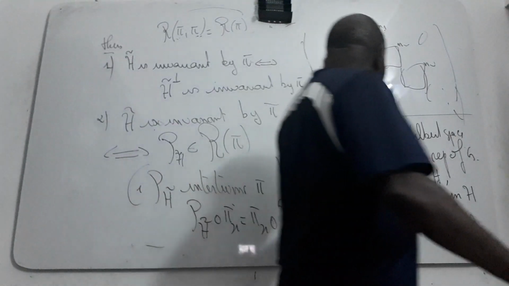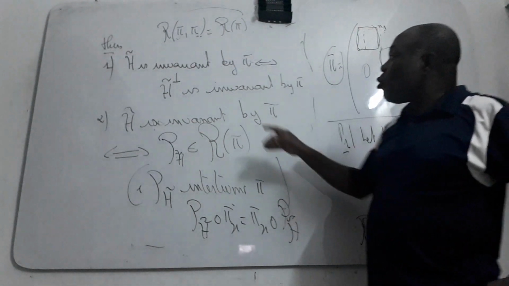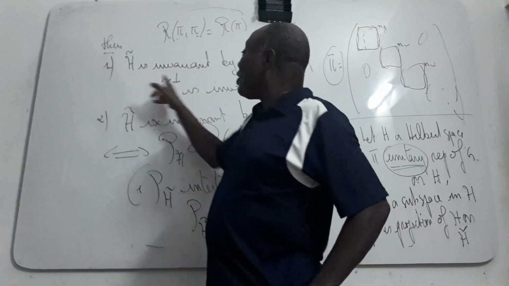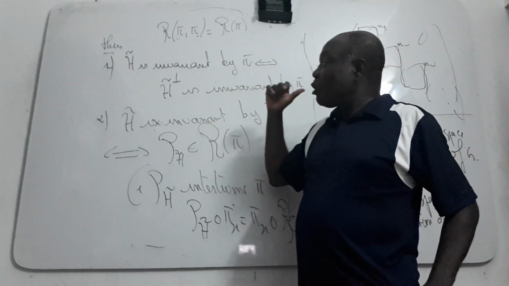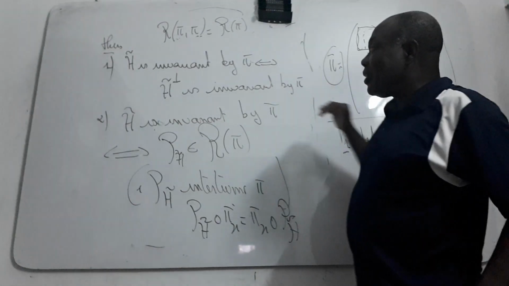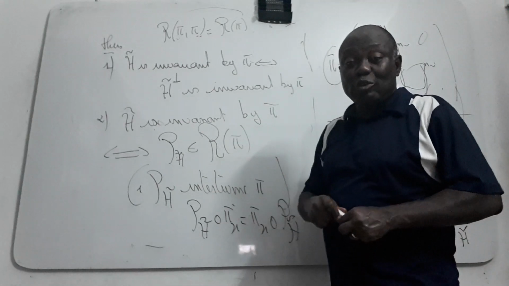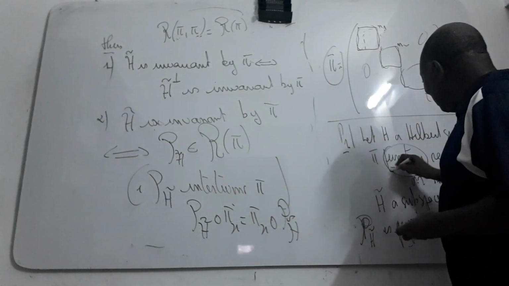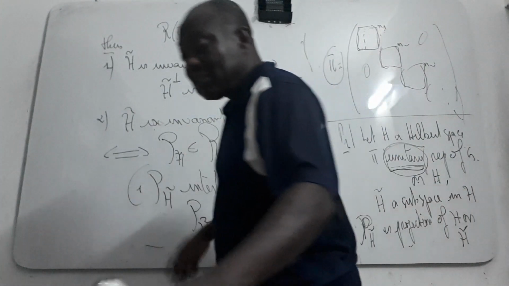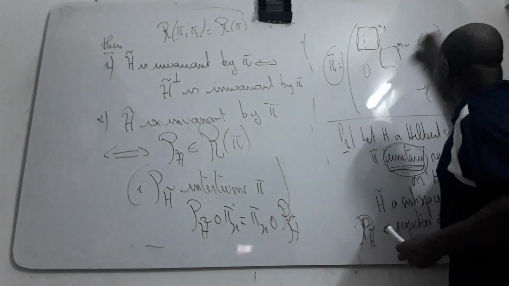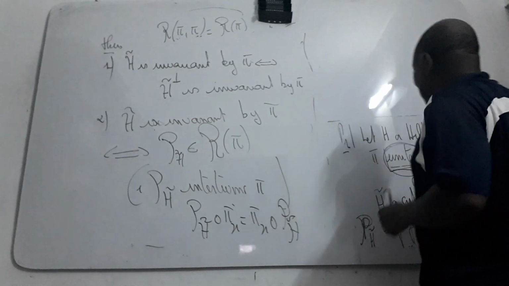Okay, so if pi is unitary. If pi is not unitary, the orthogonal of an invariant subspace is not necessarily invariant. This is very, very important in this case. So the representation I will take here will be a unitary representation.